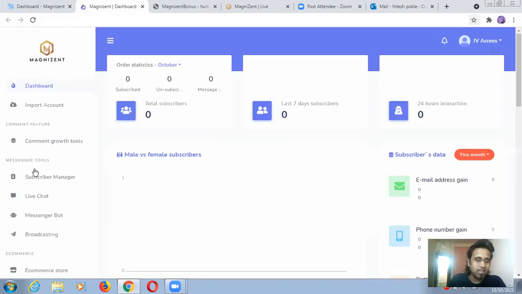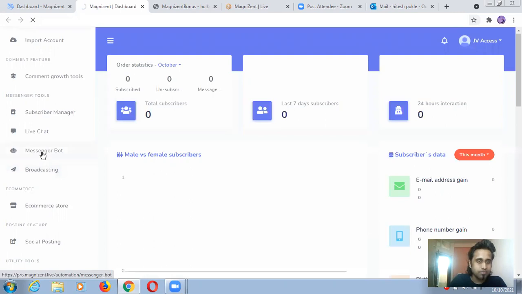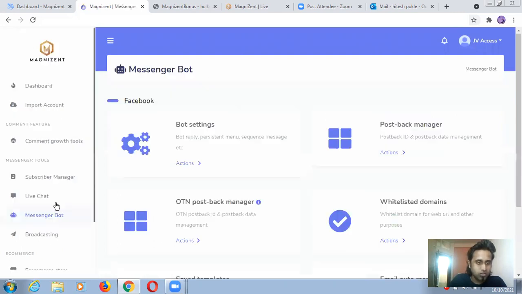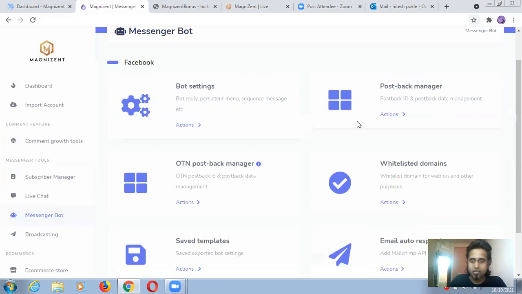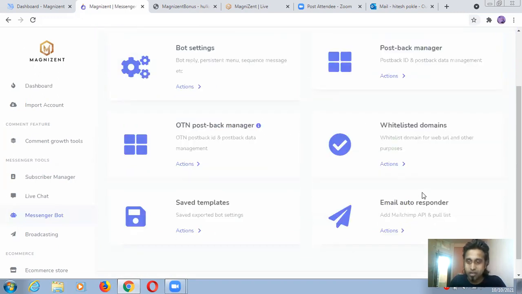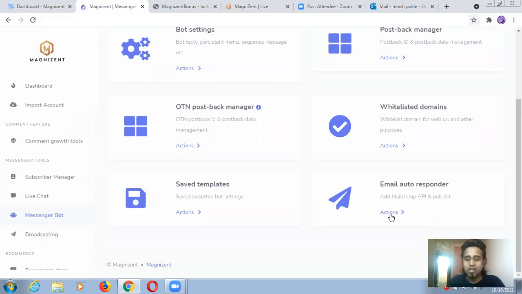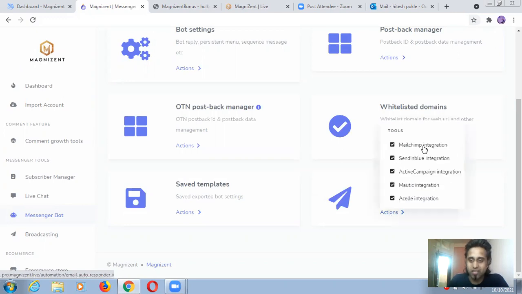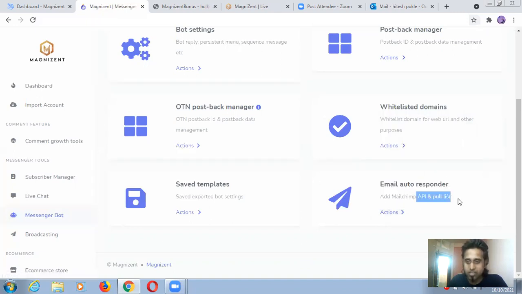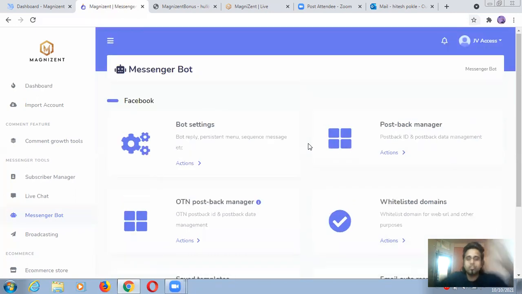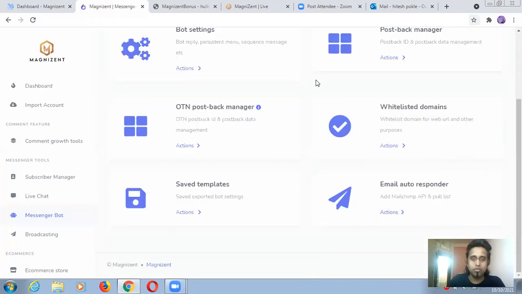If you are going late, this is the messenger board, guys. See, e-commerce store, social posting, each and everything coming here. See whitelisted domains, email autoresponder, guys. You can connect your autoresponder, like GetResponse, Klaviyo, something like that. You can connect with this. See Mailchimp, all these things you can use, and you can connect by using API. So that's how you can do complete business directly from inside this dashboard. That is why you don't have to put in different extra work, hard work, energy.